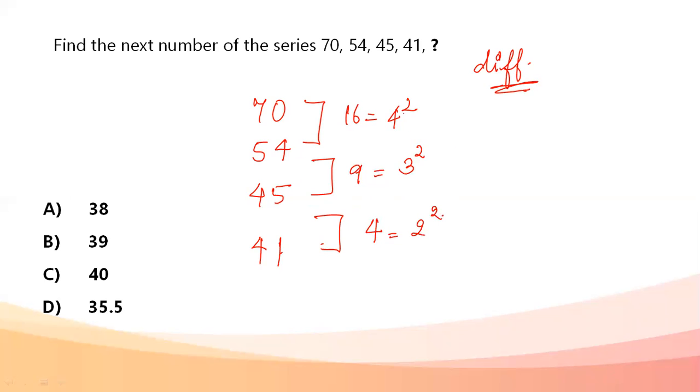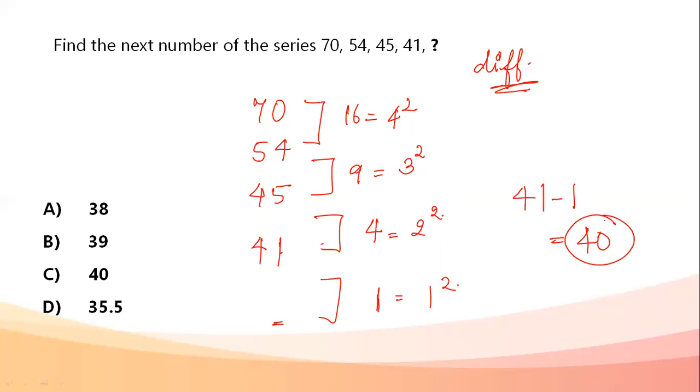Why am I writing it in terms of squares? Because other than that, 16, 9 and 4, if I try to correlate, there is going to be no other relation between them. Now I can see it is 4 square, 3 square, 2 square. The next difference should be 1 square. 1 square is 1. So whatever number comes next, the difference of that number and 41 has to be 1. So this becomes 41 minus 1. My next term of the series comes out to be 40. My answer is option C.